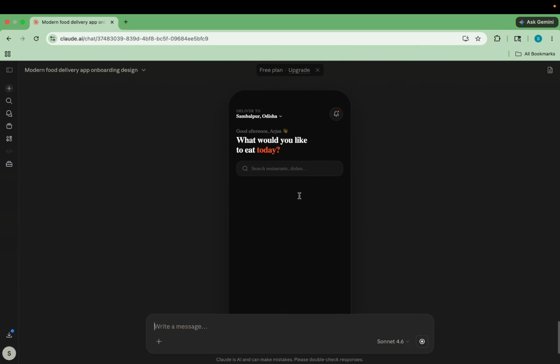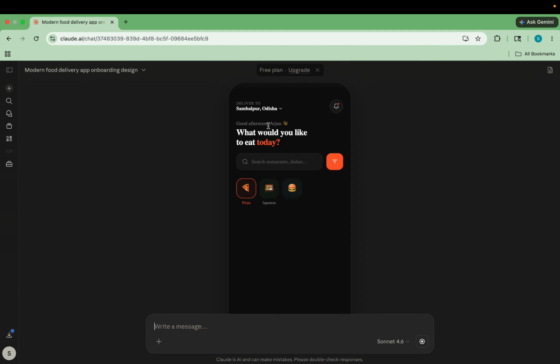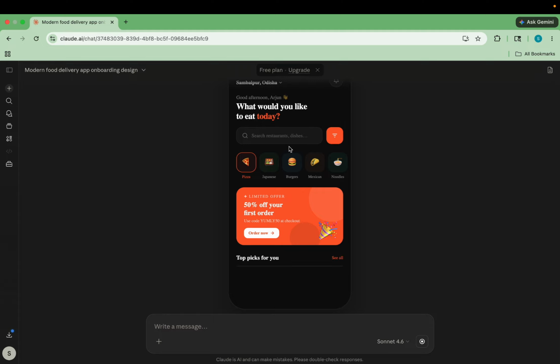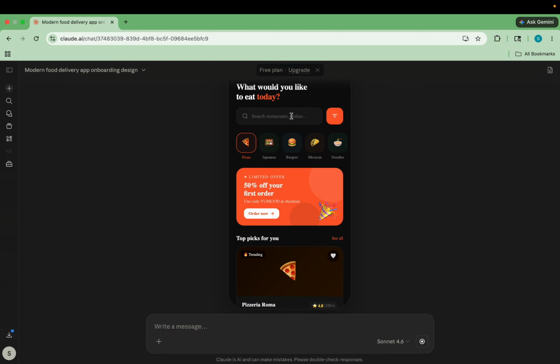Okay, so here you can see that it has written the address like delivered to Sambalpur, Odisha. I'm not from Sambalpur. I don't know why the location has been shown as Sambalpur. Okay, now good afternoon Arjun, what would you like to eat today? Okay, there is a search bar that I've asked for. This is a filter button that looks great. There are some categories that Claude added from its side. I haven't told anything about the categories, but the design looks really great, like pizza, Japanese, burger, Mexican, noodles.